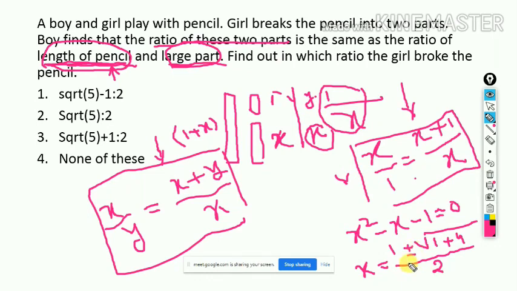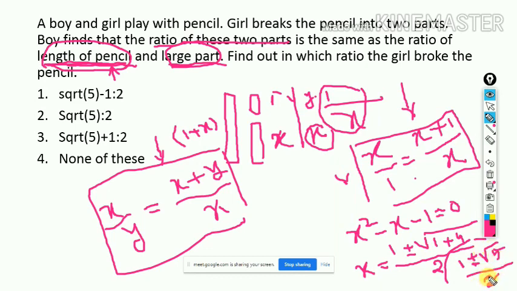So now one is plus and another is minus. So now what will happen? It will be 1 plus minus root over 5, divided by 2. So if we take plus and minus, there will be two results. One result will be 1 plus root over 5 divided by 2. Another will be 1 minus root over 5 divided by 2.